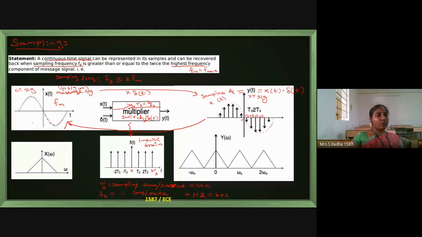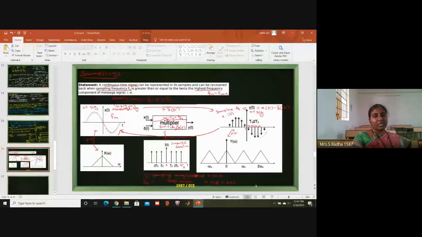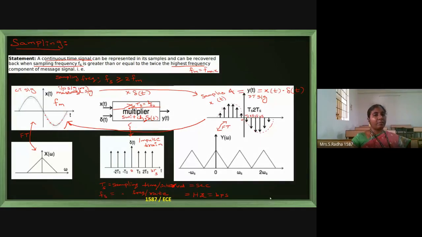This is nothing but the Fourier transform. You see, this is nothing but the Fourier transform. Okay, x of t Fourier transform is x of j omega. Similarly, y of t Fourier transform is y of j omega. Okay, and from this Fourier transform, I will complete this slide and stop. Only this slide I will complete and stop.